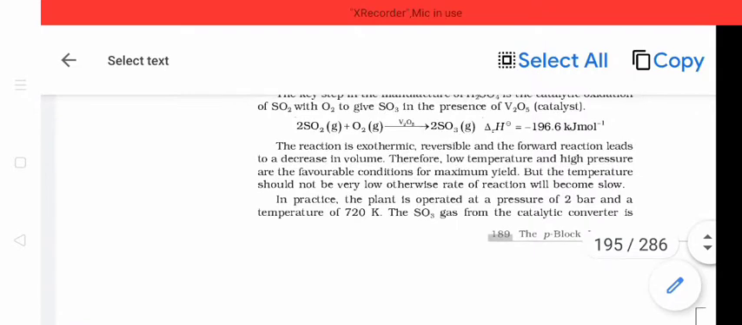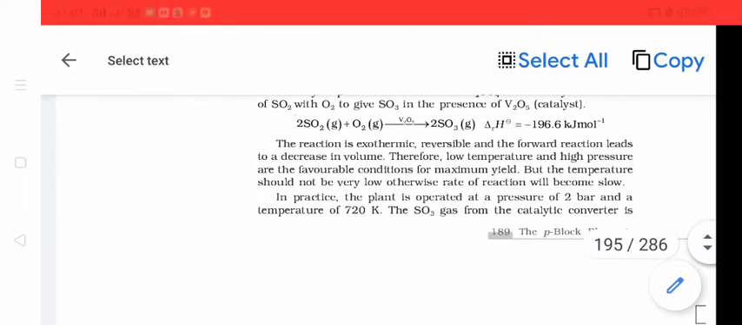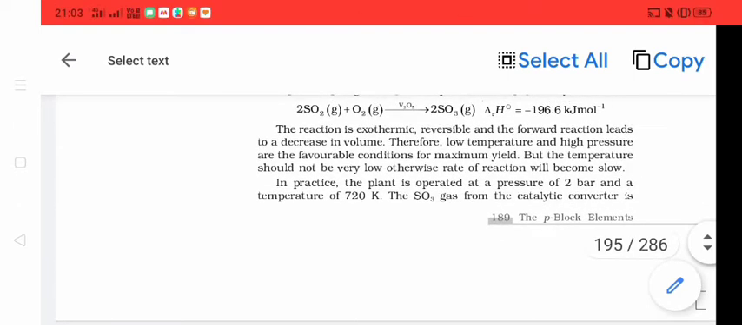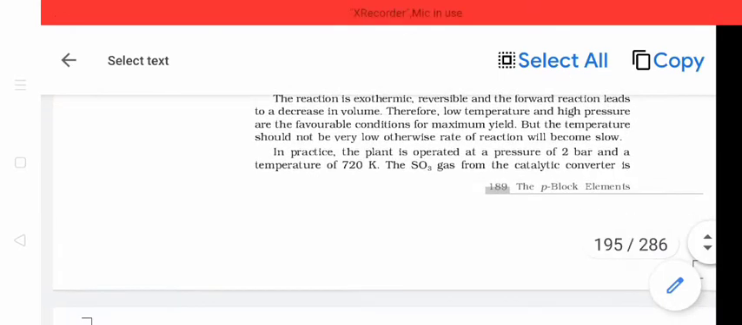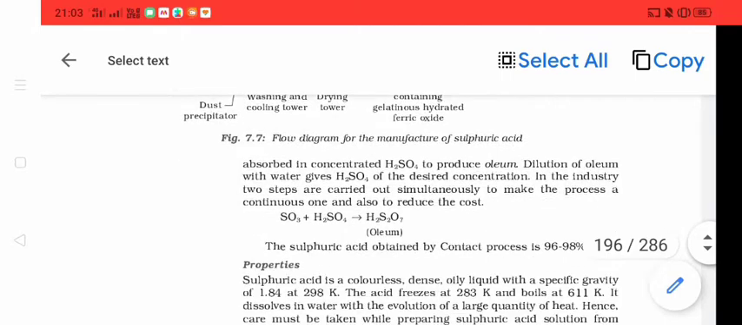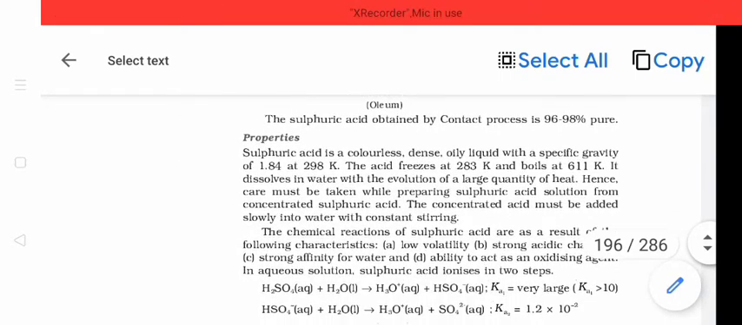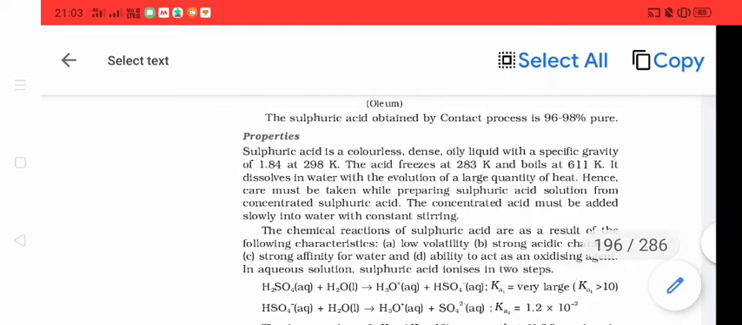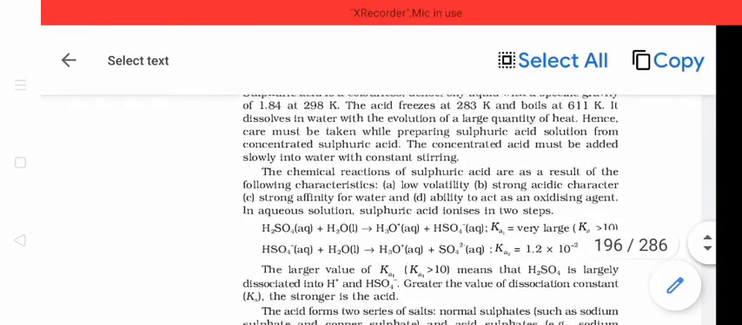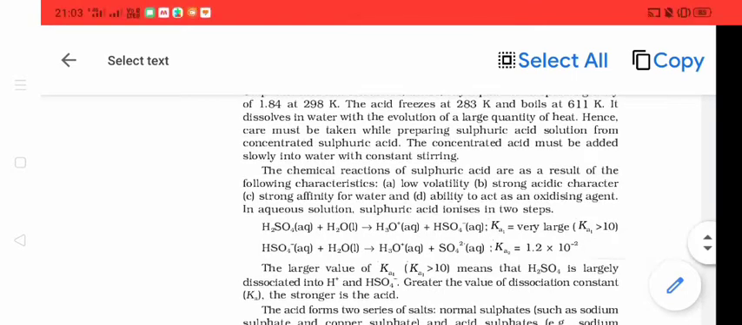But normally it is observed that a pressure of about 2 bar and a temperature of about 720 K are maintained, because at very low temperature the reaction slows down. Therefore, these conditions are utilized. Now its properties: it is a colorless, dense liquid which has a specific gravity of 1.84 at 298 K. This sulfuric acid has very low volatility due to hydrogen bonding.